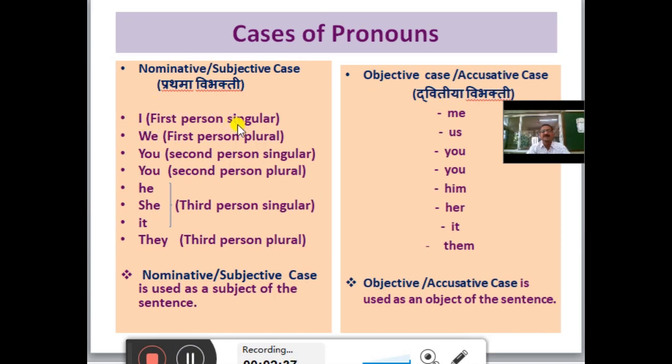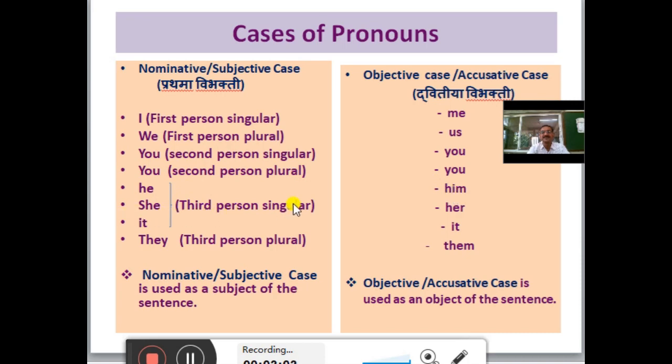I is the first person singular subjective, me is objective. We is the first person plural subjective, us is objective. You is the second person singular subjective, you is objective. You is the second person plural subjective, you is objective. He is the third person singular subjective, him is objective.